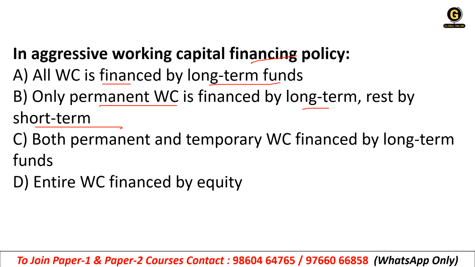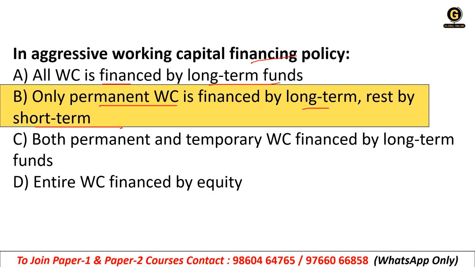And D, entire working capital is financed by equity. These options are describing the aggressive working capital financing policy. Option B correctly expresses it, where the permanent working capital is financed by long-term funds and the rest is by short-term.